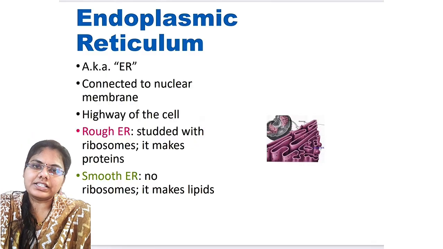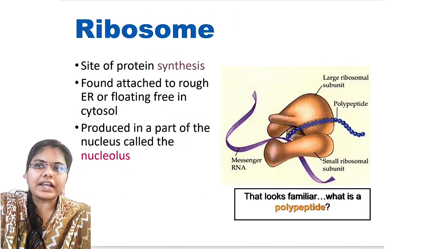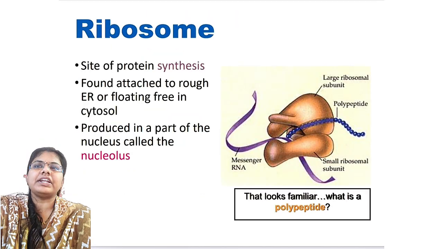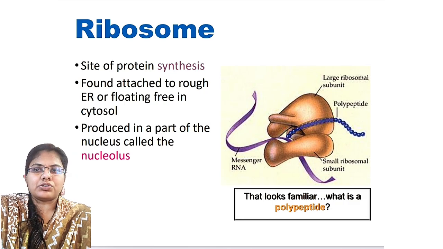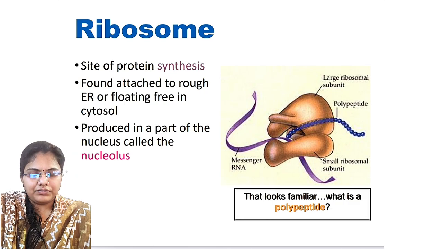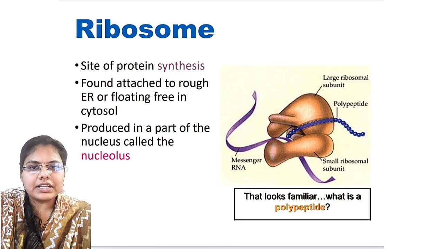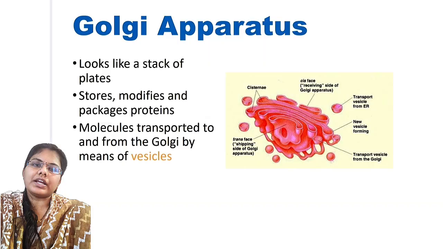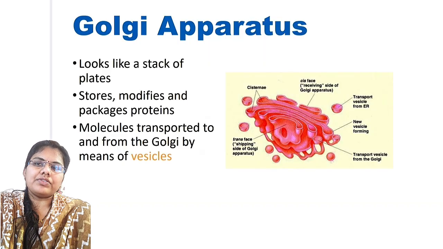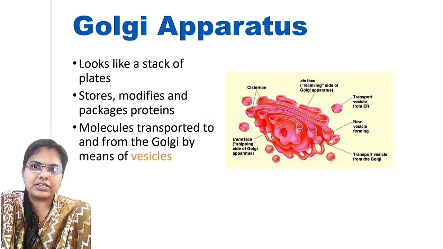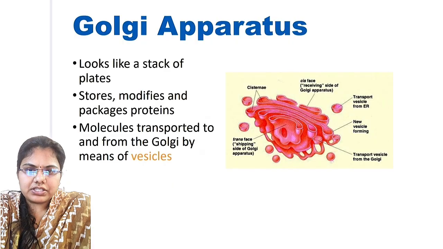Next cell organelle is the ribosomes. It is also known as the site of protein synthesis, found attached to rough endoplasmic reticulum or floating free in the cytosol. It is produced in a part of the nucleus called the nucleolus. The next cell organelle is the Golgi apparatus. It looks like a stack of plates, and stores, modifies and packages proteins. The molecules are transported to and from the Golgi by vesicles.